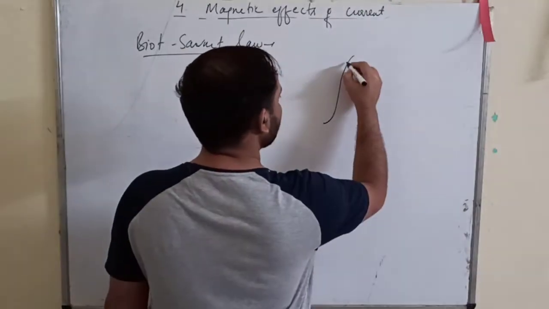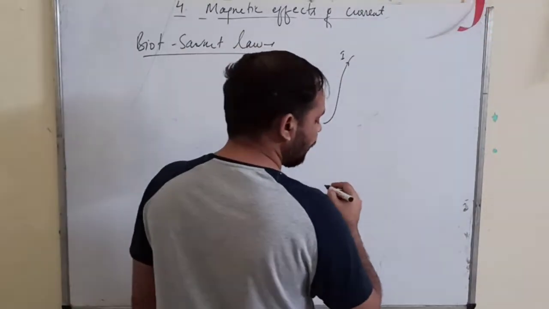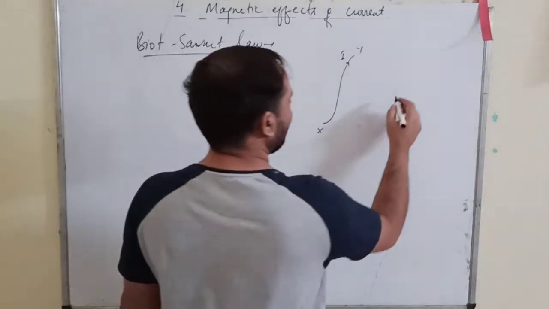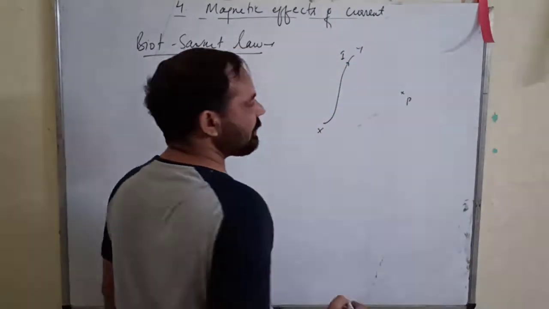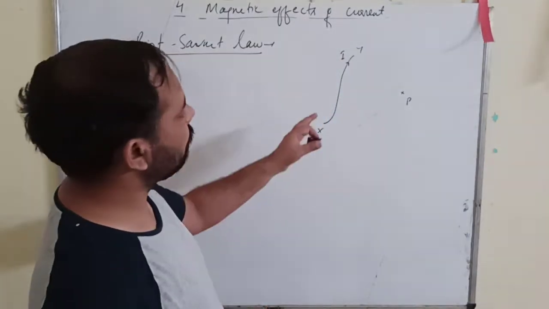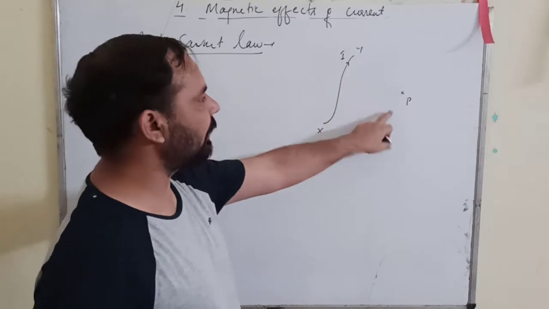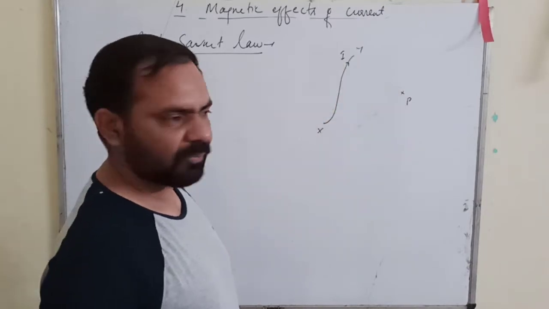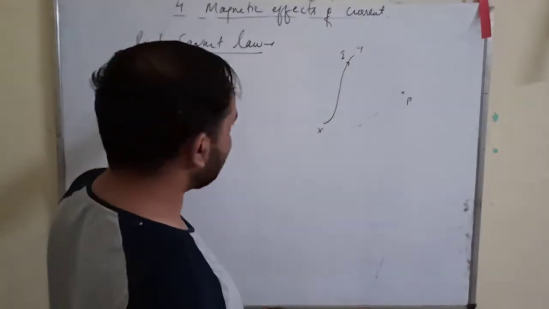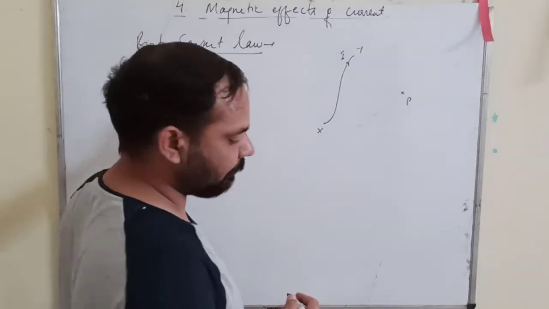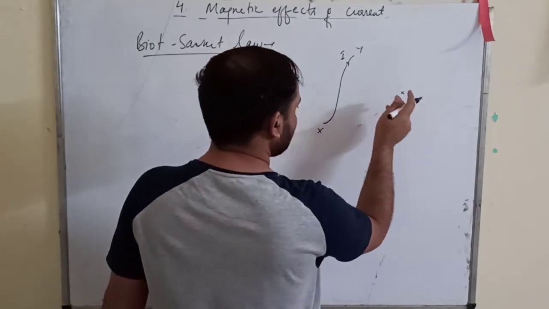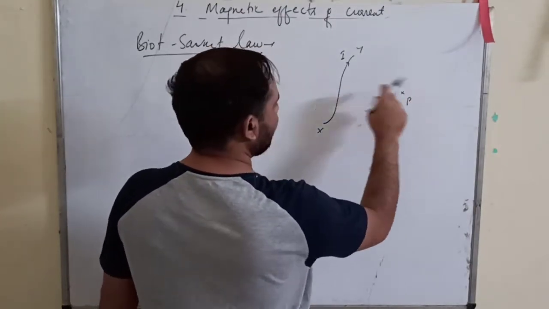Suppose current I is flowing through a conductor in the direction from x to y, and suppose P is a point where you want to find the magnetic field due to the current carrying wire. For that we have this Biot-Savart law.